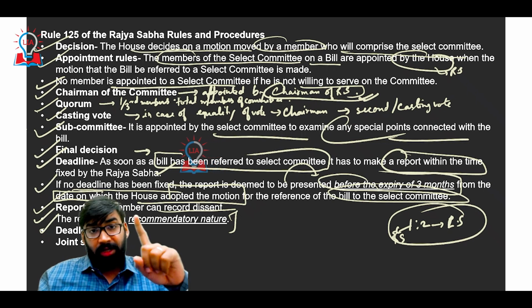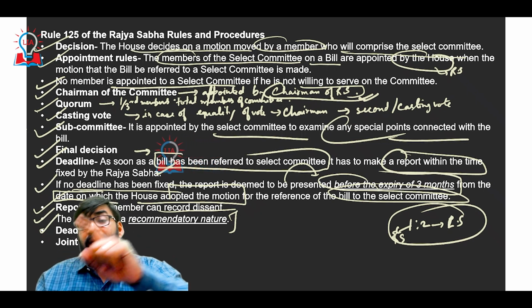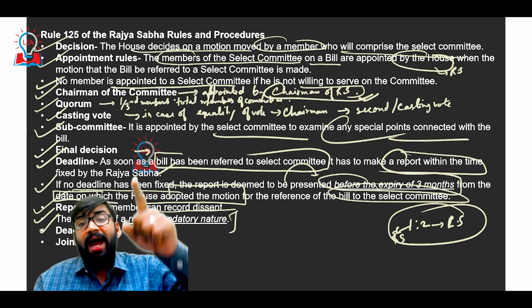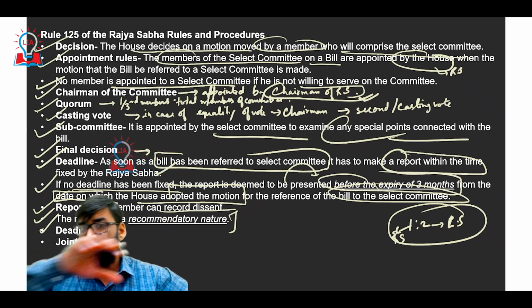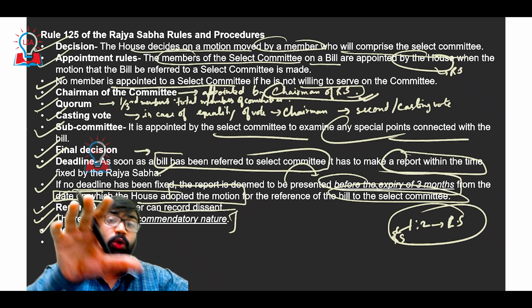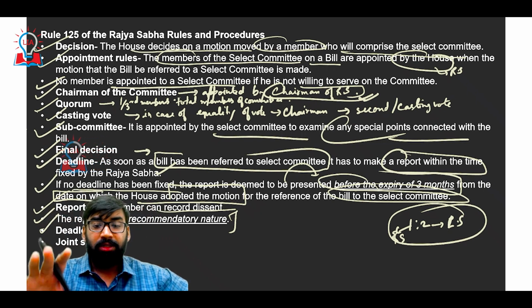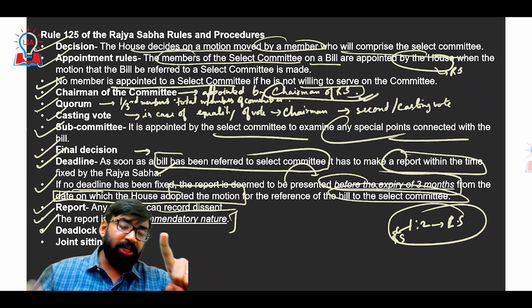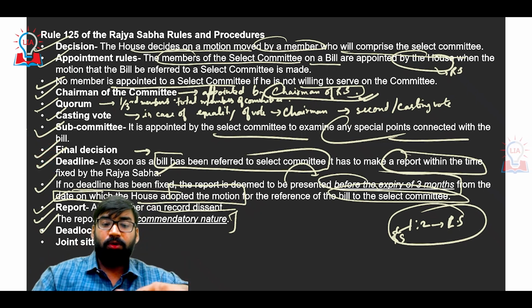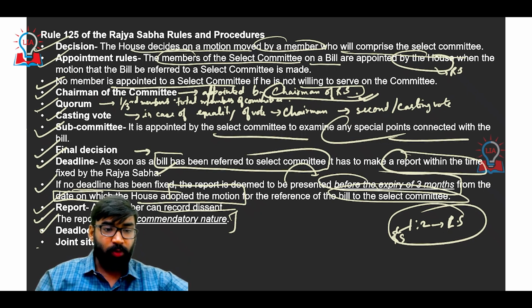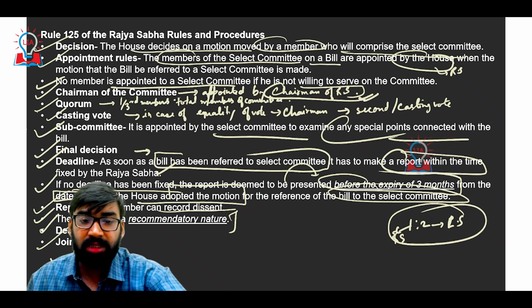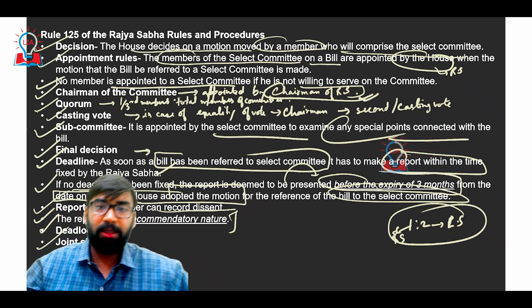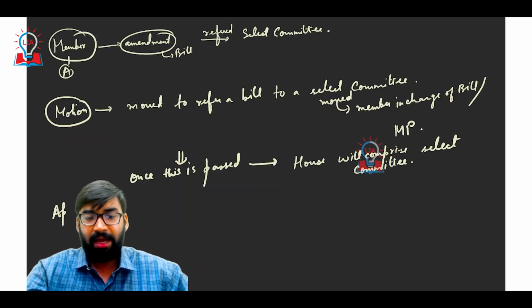So the procedure of joint sitting is there in these kinds of bills. Now let me tell you one more thing: in a money bill and a constitution amendment bill there is no procedure of joint sitting. Remember this thing. The article related to joint sitting is Article 108. Clear? So these are the things which are important from the perspective of the UPSC examination.